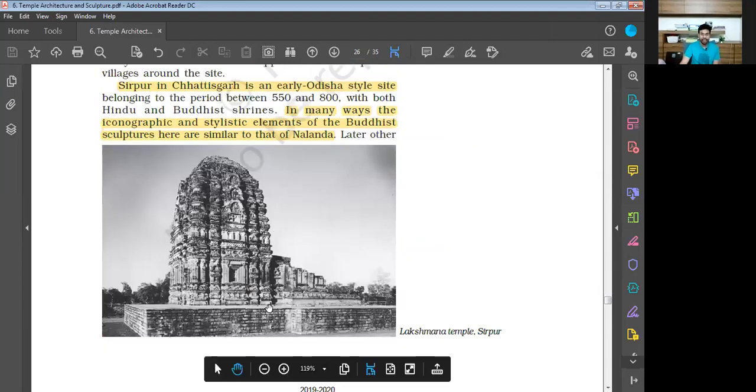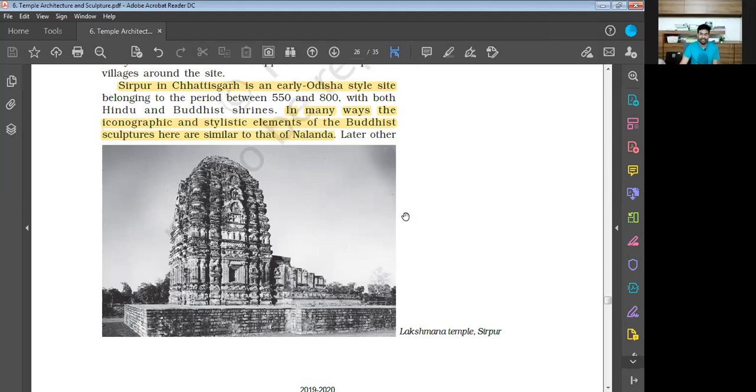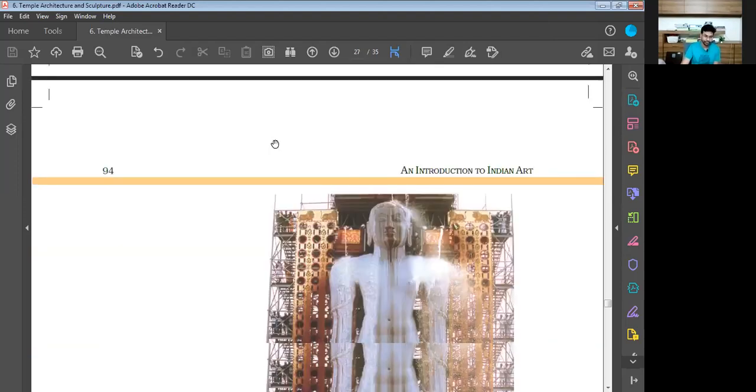This image talks about the Lakshmana temple at Sirpur. Sirpur is in present day Chhattisgarh, and it is an early Odisha style site. In many ways the iconographic and stylistic elements of the Buddhist sculptures here are similar to those of Nalanda. This is the thing.